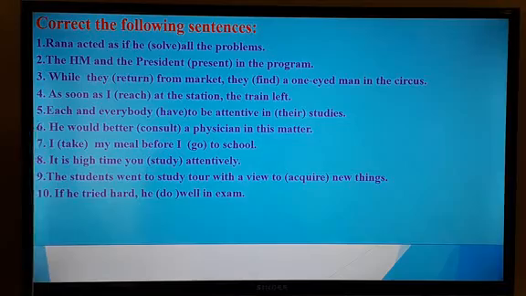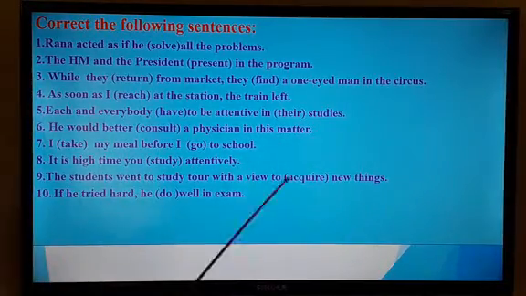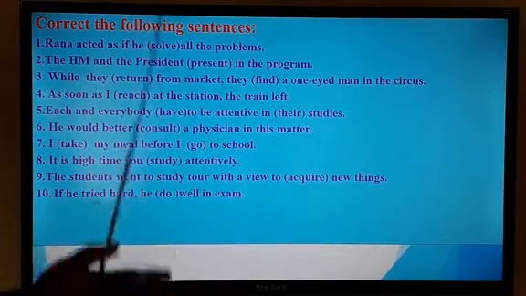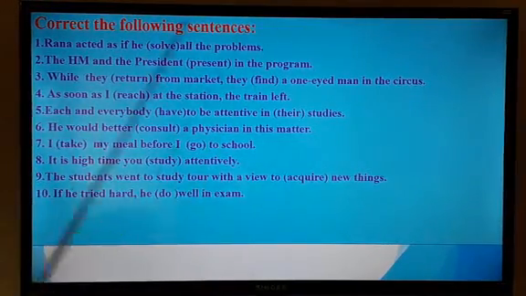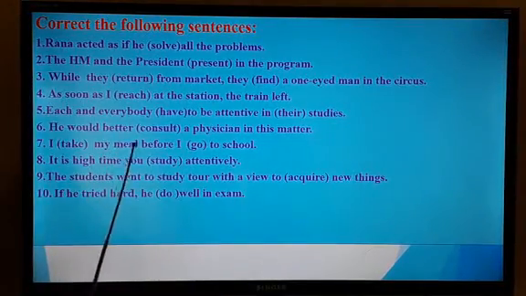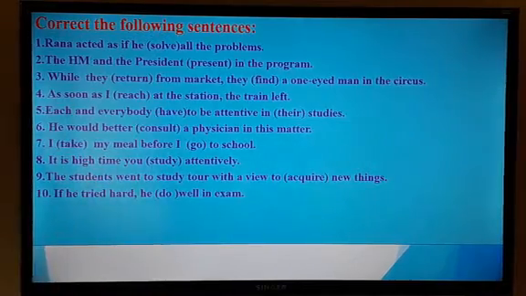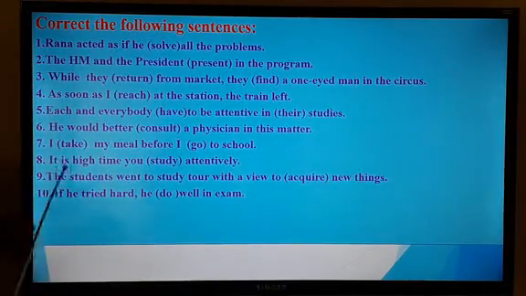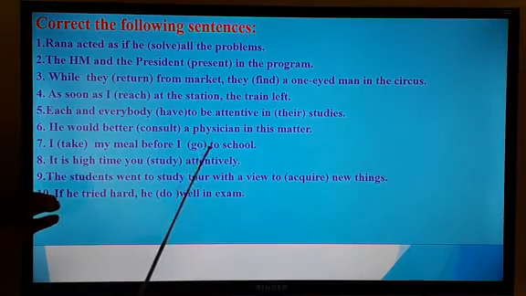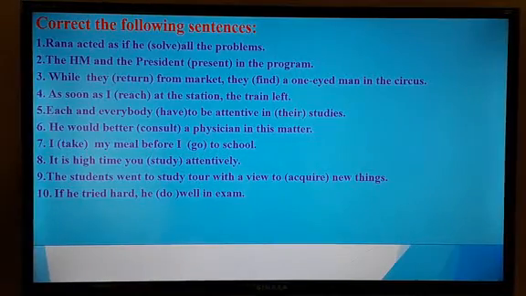Okay. All right. Number 7, I take my meal before I go to school. You can think which one you take first. You go to school or you take meal. So you must take meal and then go to school. So that is why you have to convert the first part, that is before, you have to convert in past perfect. The right answer is I had taken my meal before I went to school. That is in past indefinite. I think now you understand very carefully.